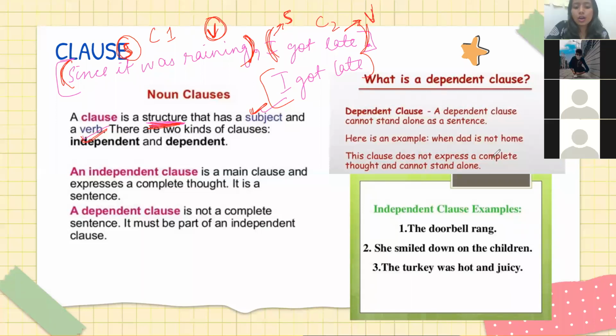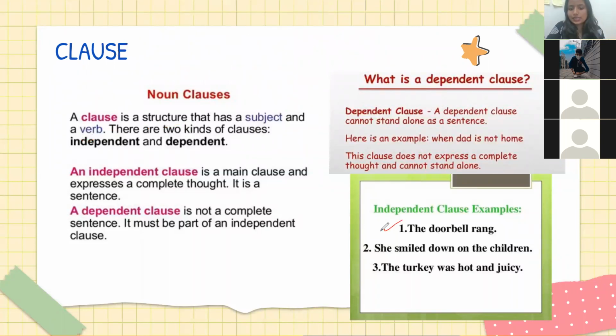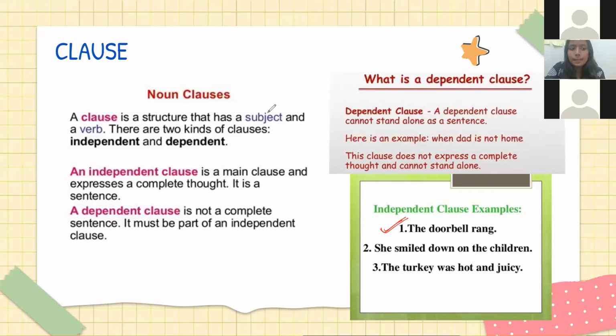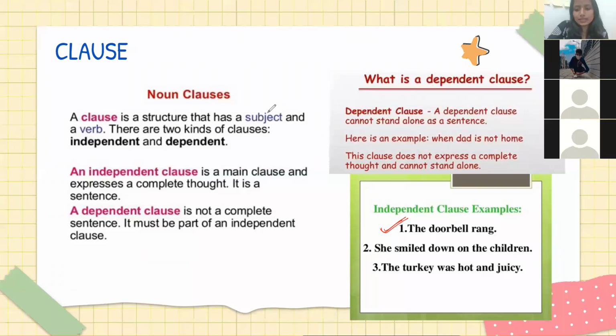Thank you. All right. So now you know हर एक clause में एक subject और एक verb होता है. Always a clause will have a subject and a verb. Okay. Now, in this sentence, let's do this small thing. What is the subject here? In the doorbell rang. Subject is जिसके बारे में sentence है. So what is the subject here? Doorbell is the subject. Okay. And what is the verb? Rang is the verb.